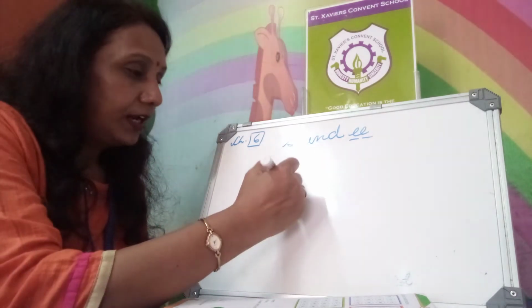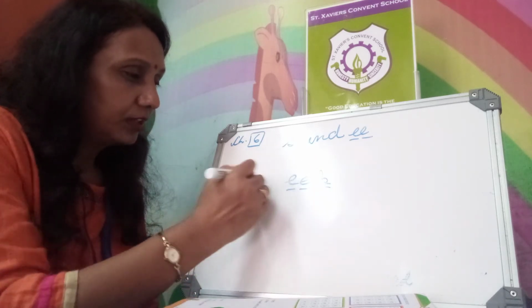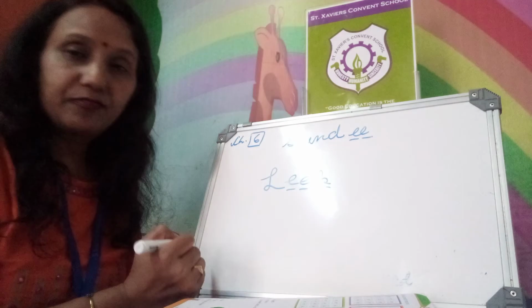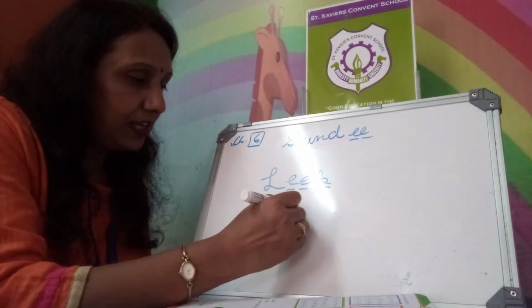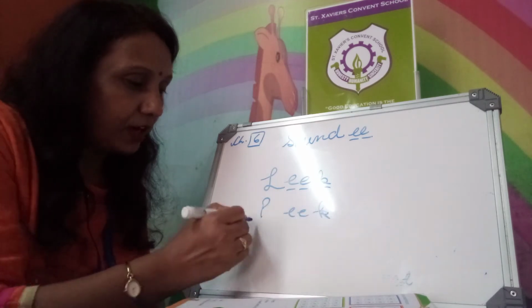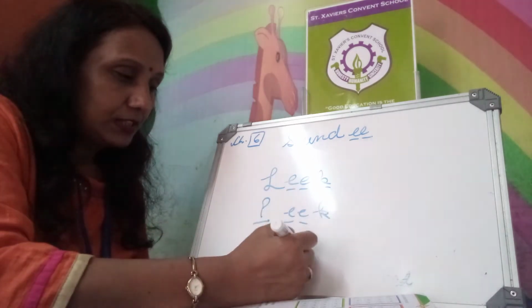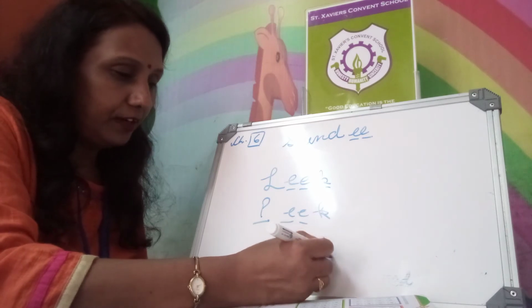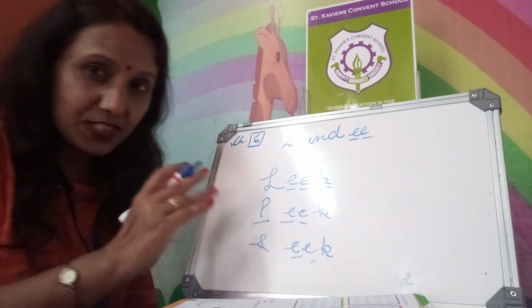Now, double E, K is common there. When you write L, it will become leek. Double E, K is common there. When you write P, it will become peek. Double E, K is common there. When you write S, it will become seek. I am seeking.